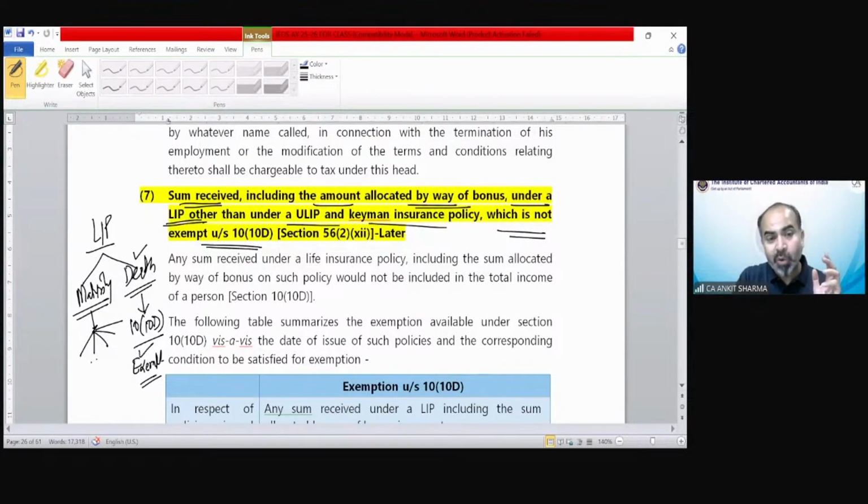But what are the other provisions? That is what we are going to discuss in point number 7. So any sum received under a life insurance policy, including the sum allocated by way of bonus on such policy, would not be included in the total income of a person. So there are certain conditions which say section 10(10D) says that if that is a life insurance policy and you have received any kind of sum or the repayment, then that is not going to be the part of your income. But there are some exceptions. In some case, the exemption would be applicable. In some case, the exemption would not be applicable.